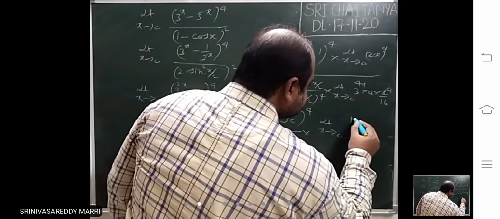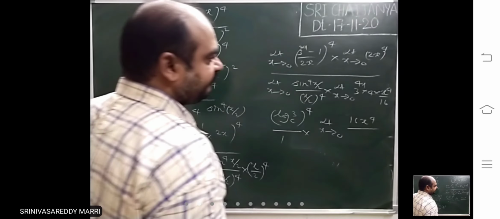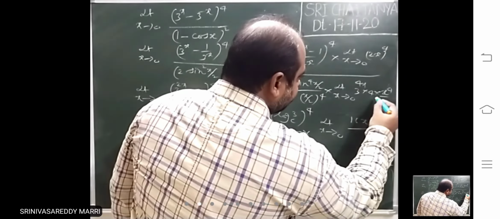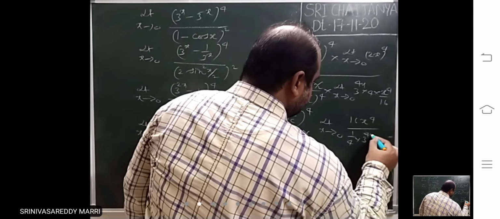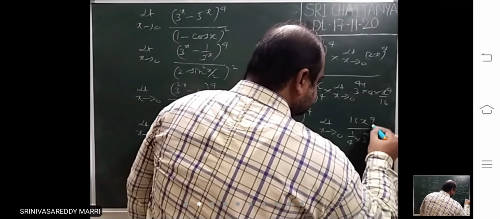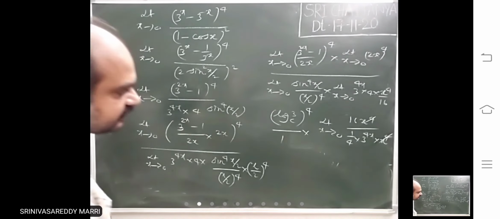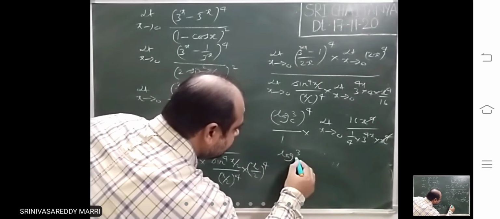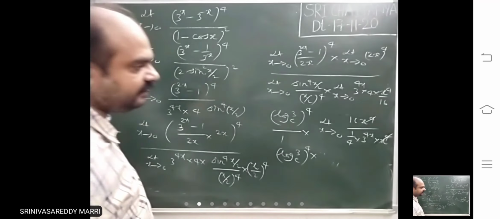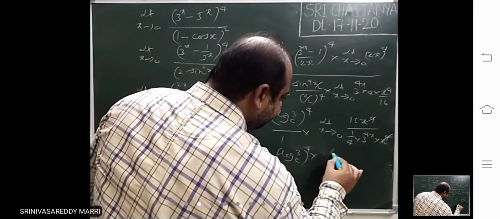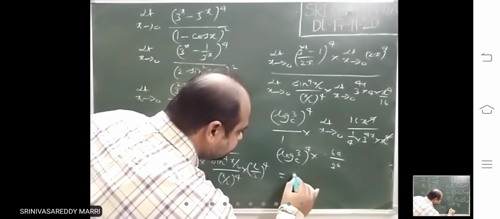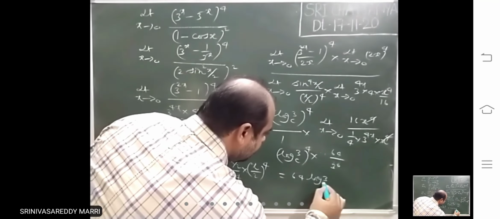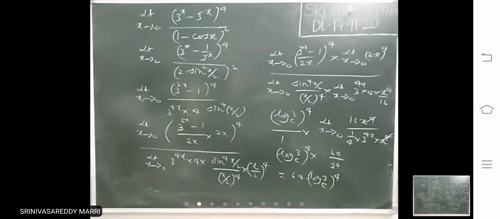This divided by this is there. This is 16x^4 divided by, so 4 by 16, 1 by 4, into 3^(4x) into x^4. This and this one, the limit I have written. So therefore (log 3 to the base e) whole power 4 into, so this will become 64 divided by 3^0. 3^0 is what? 1. That means what is your answer? 64 (log 3 to the base e) whole power 4. That is the answer. That is how to adjust.